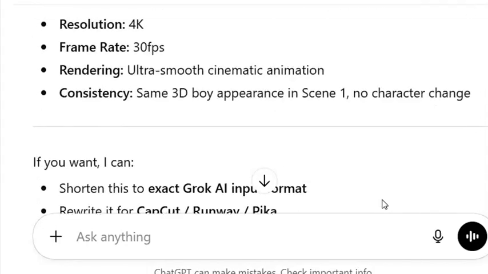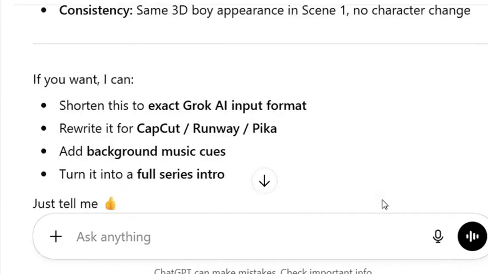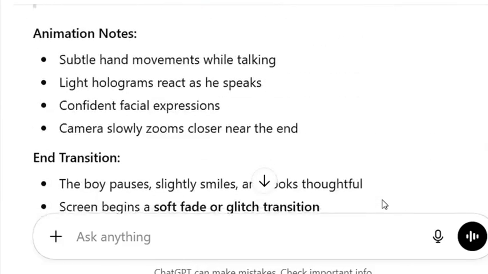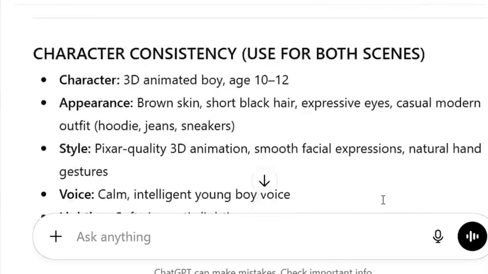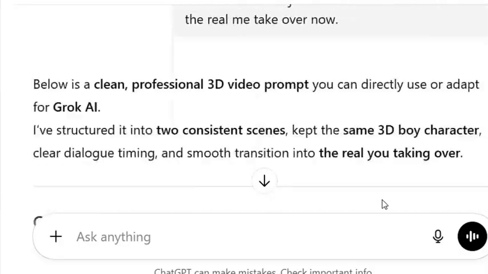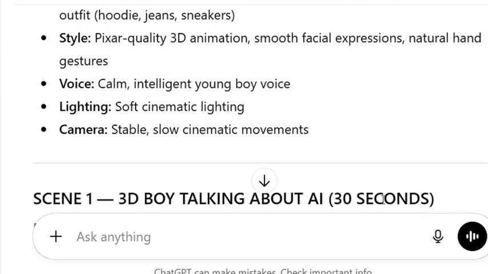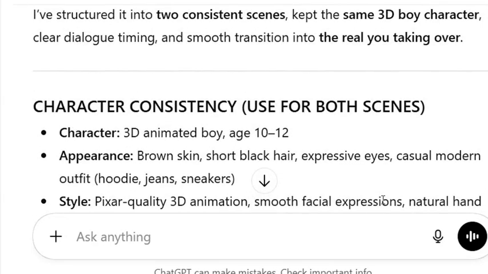If you have been following my channel for long, you should know how I usually generate my prompts and also how I usually generate my videos. So to generate that kind of long video that you just watched, all you have to do is give ChatGPT your video idea and tell it to generate your video prompt for you, and ChatGPT is going to generate the video prompt.